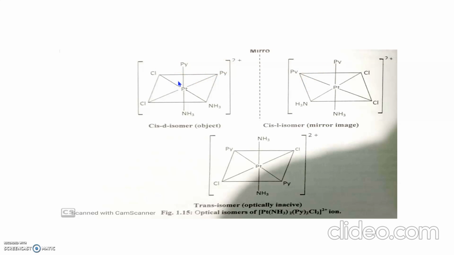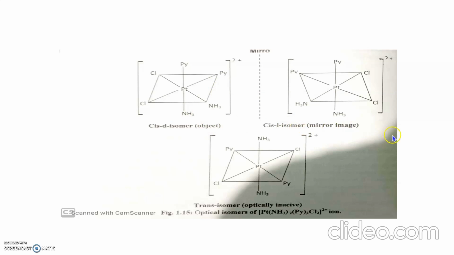These are called optically active, and this isomer rotates plane polarized light in a clockwise direction. Then these are the d isomer, that is, the dextro isomer, and this isomer rotates plane polarized light in an anti-clockwise direction, that is, left hand direction. Then these are the L isomer or levorotatory isomer.